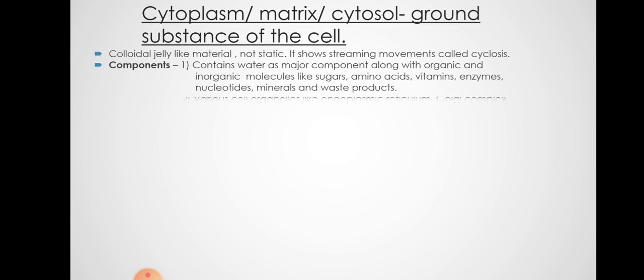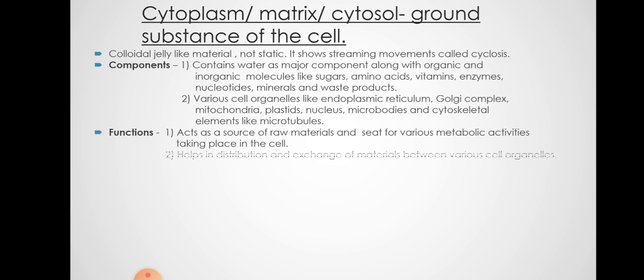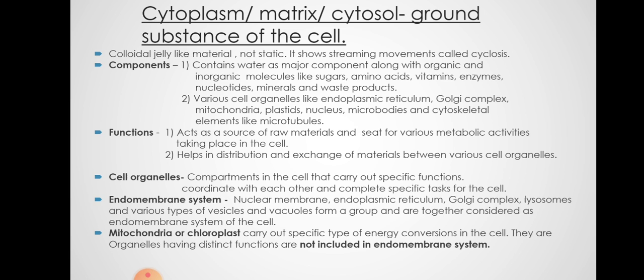Then the cytoplasm is a jelly-like fluid matrix present inside animal or plant cells. Now this cytoplasm is jelly-like and it is not static. It is moving, showing streaming movement. It acts as a source of raw materials, and various biochemical reactions or activities of the cell take place in the cytoplasm. Various cell organelles are present.